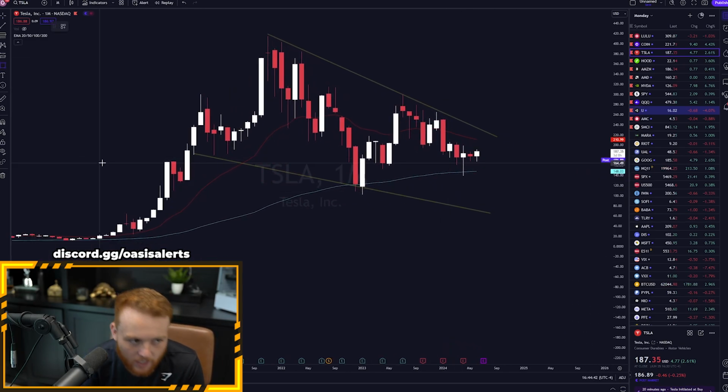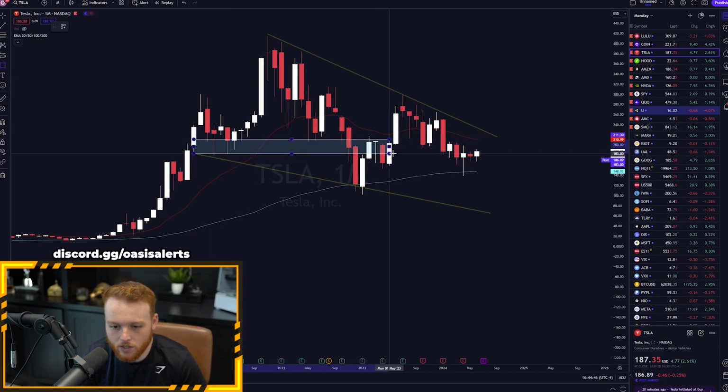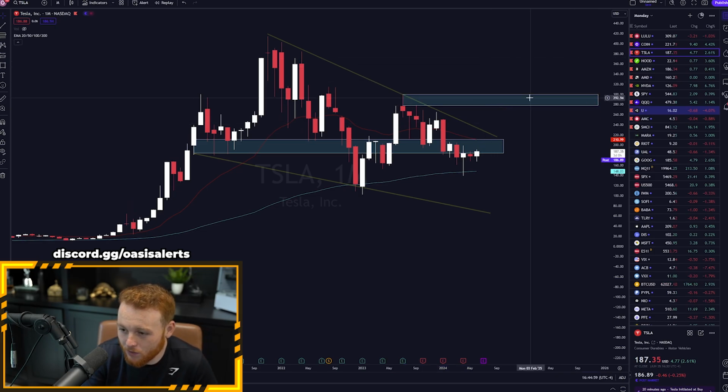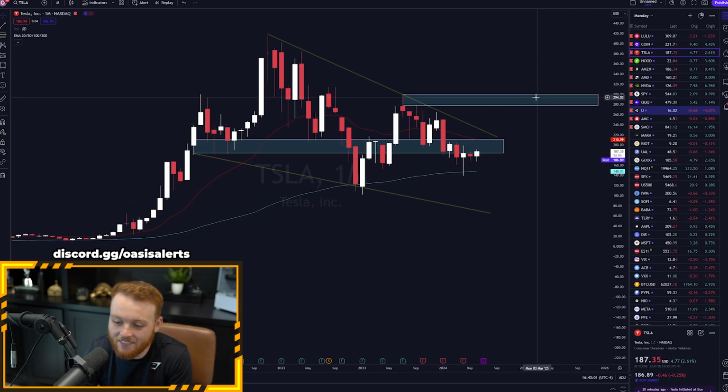And something I like to look at too, if you're new to the way that I trade, we have a demand zone here that was previously demand, and now we are trying to trade back in and reclaim this demand for more upside. And honestly, if we're looking at this monthly time frame, I would really like to see us come back up here and retest 300, but again, that is a far distance away from where we're at right now, and we really have to show a lot more strength through 200 to even show that we can hit that 250 to 280 mark.